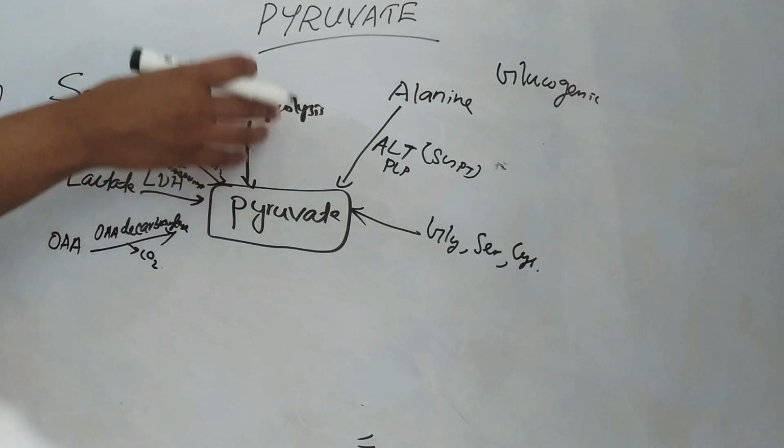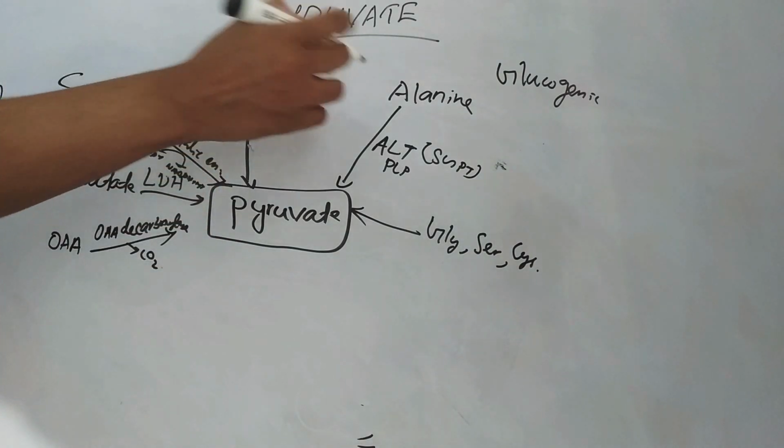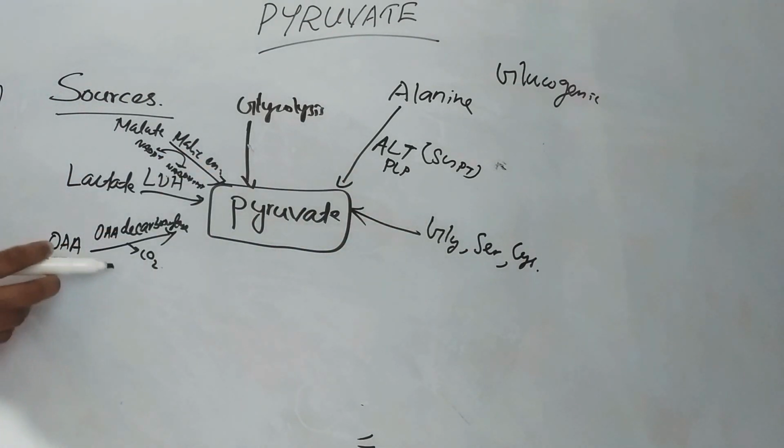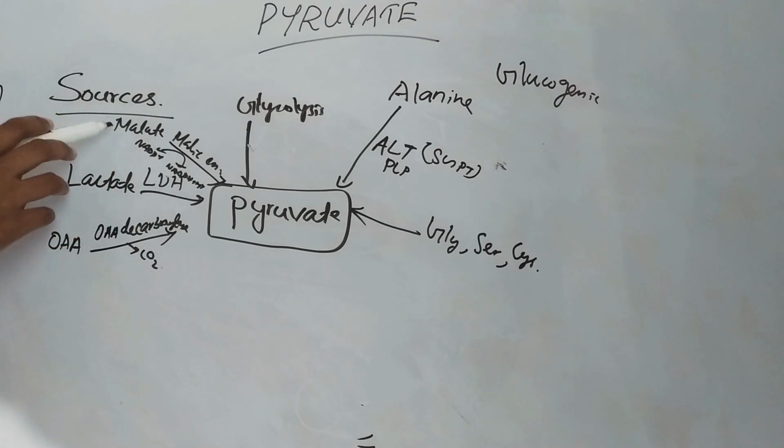So pyruvate is formed as the end product of glycolysis, then from alanine, from glucogenic amino acids, then from decarboxylation of oxaloacetate, from lactate by the enzyme lactate dehydrogenase, and from malate by the enzyme malic enzyme. So these are the sources of pyruvate. So let's see the fate of pyruvate.